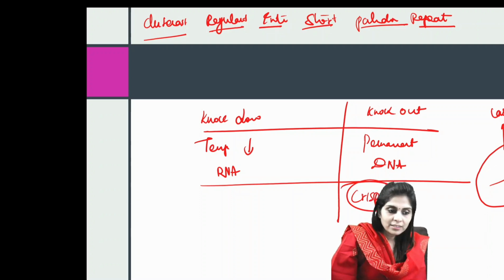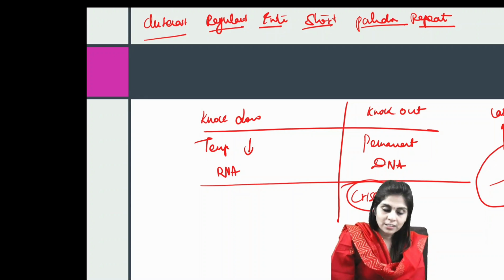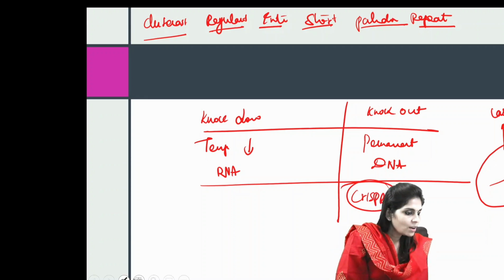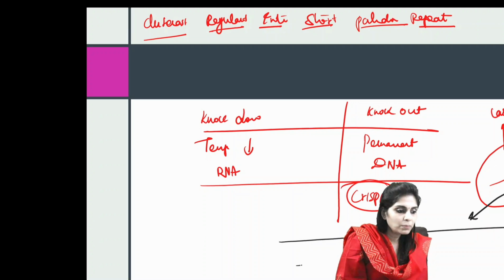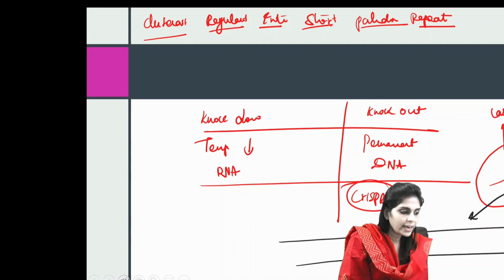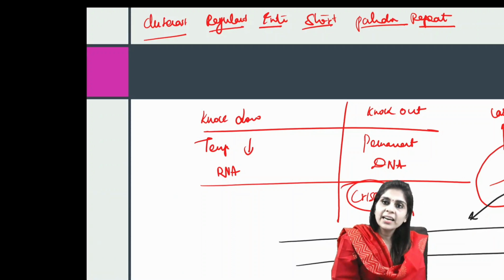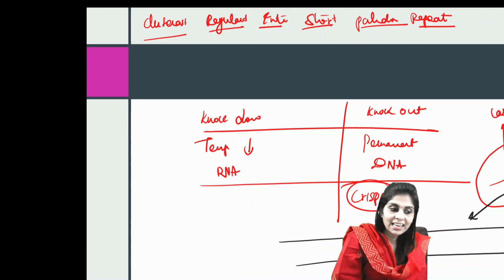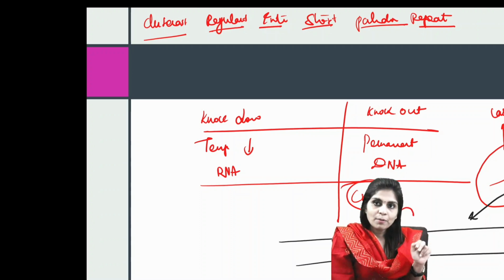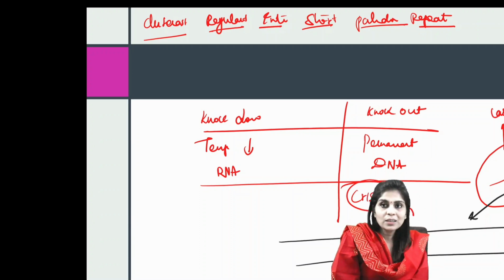So what does this CRISPR system do? The small guiding RNA present in this system tries to find complementary sequences on the double-stranded DNA. Suppose they find a complementary sequence here, they go and hybridize here, after which Cas9 will start cleaving this, provided they find a PAM sequence nearby.